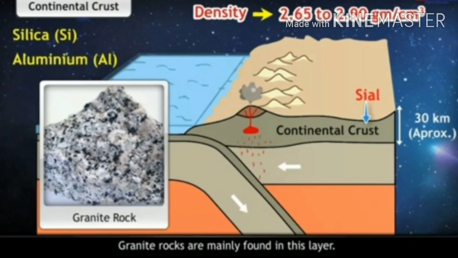Continental crust. The continents are mainly composed of silica, Si, and aluminium, Al. Because of their high proportion in this layer, the layer was earlier known as Sial. The density of continental crust is 2.65 to 2.90 gram per centimeter cube. The thickness of this layer is approximately 30 kilometers. Granite rocks are mainly found in this layer.